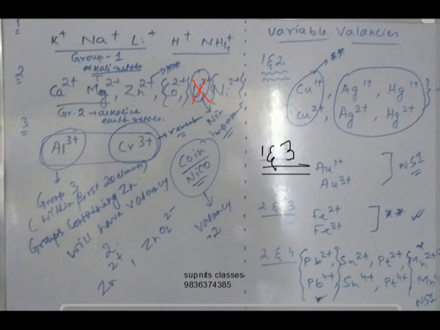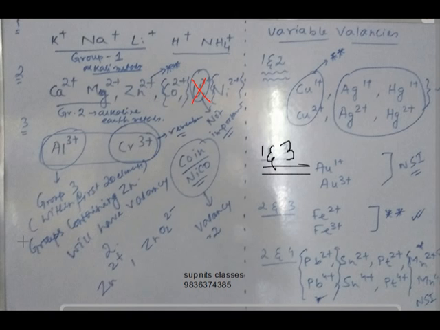I remain with calcium, magnesium, zinc, cobalt, nickel. First I take this small group, calcium and magnesium. Both of these are group 2, alkaline earth metals in the periodic table, and they will have a valency of 2. I have to remember one thing, zinc 2 plus.